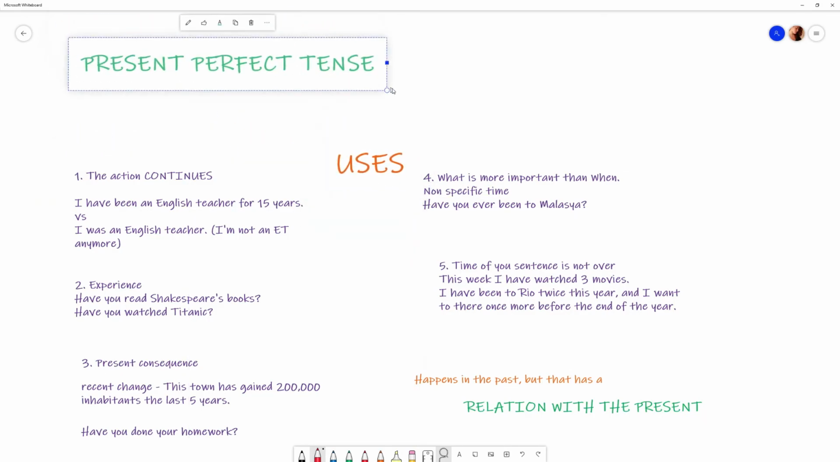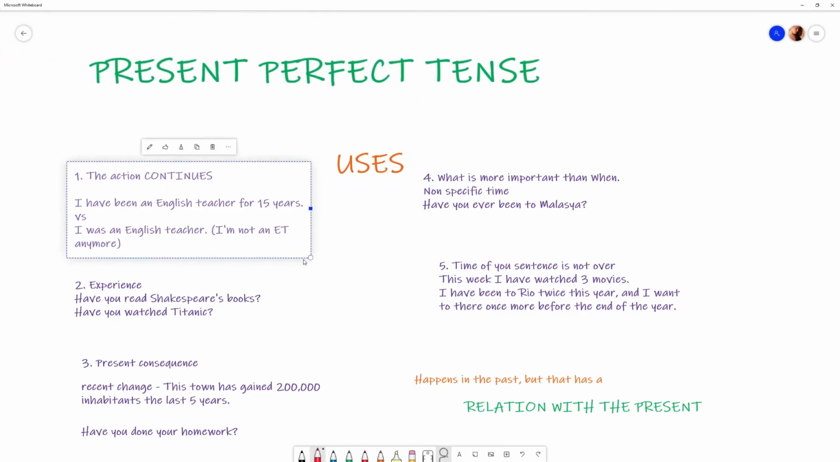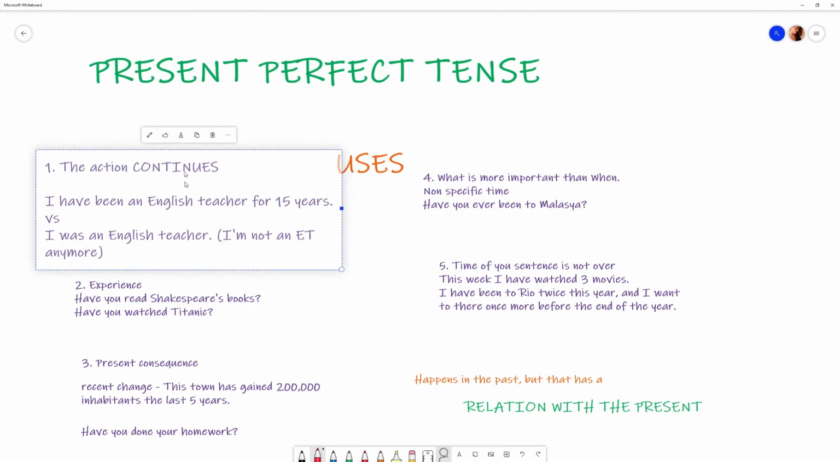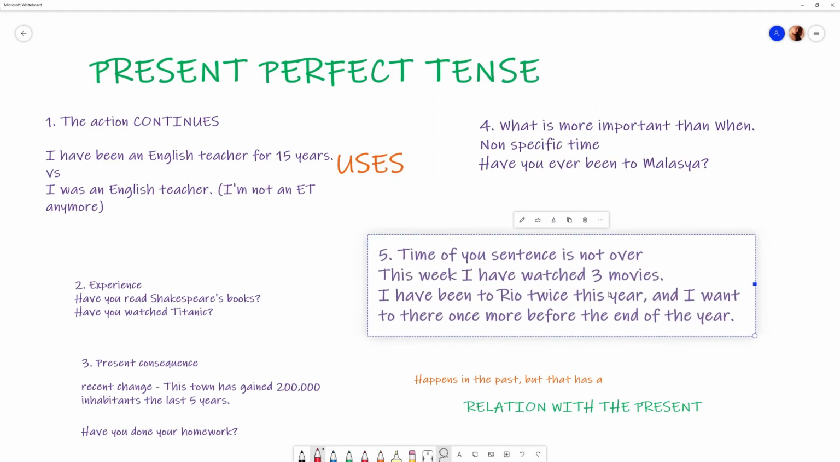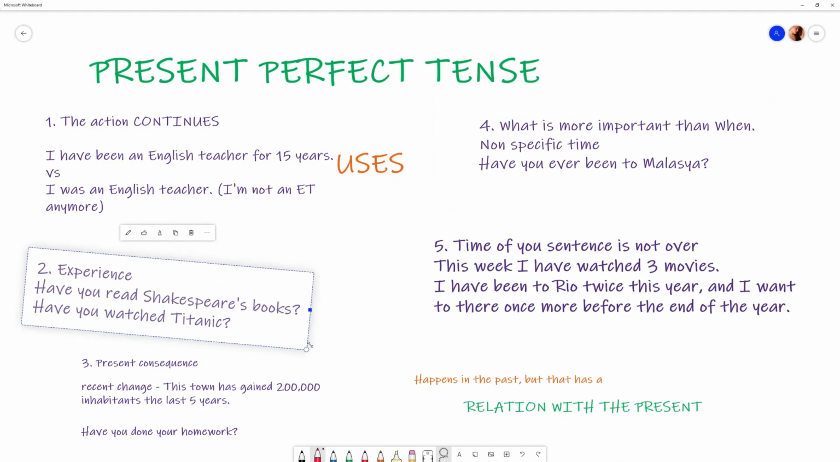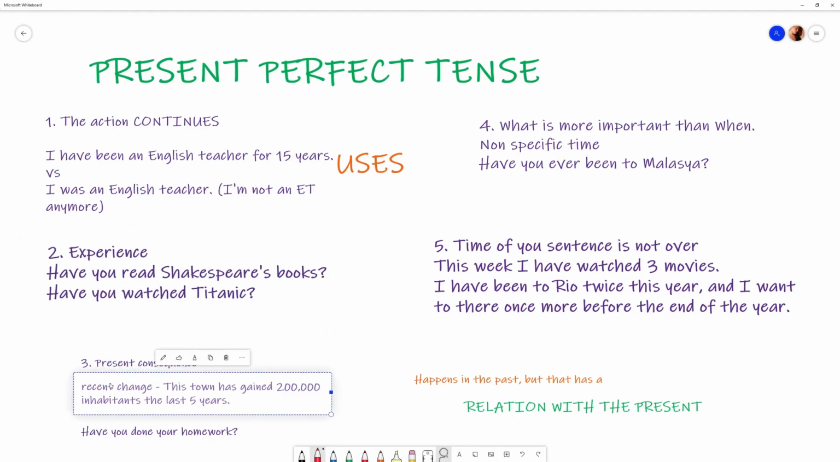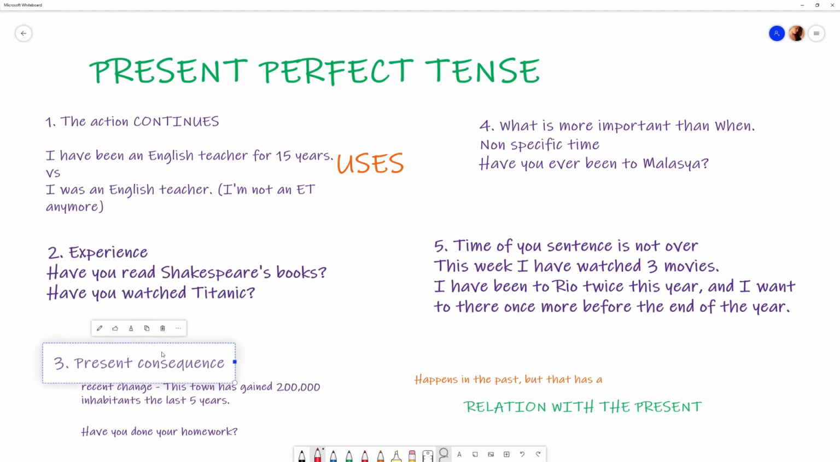Remember that here we see that all the situations have some strong relation with the present. And I'm gonna make them a little bigger here for you to be able to see very well all the situations. Okay?